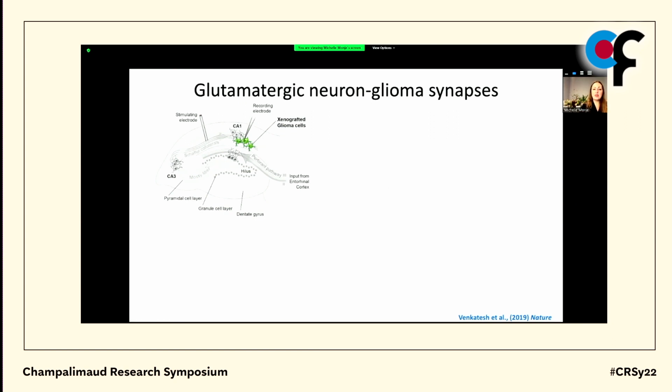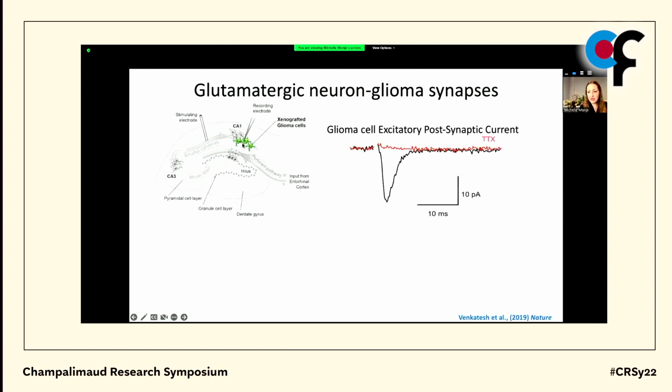And what we found is that if we patch clamp recorded from these tumor cells xenografted to the CA1 region of the hippocampus while electrically stimulating the axonal afferents into CA1, there were very clear synaptic currents. These are morphologically excitatory postsynaptic currents. They depend upon action potentials.